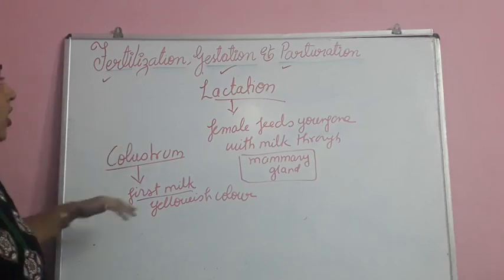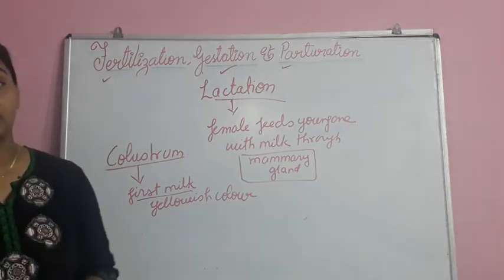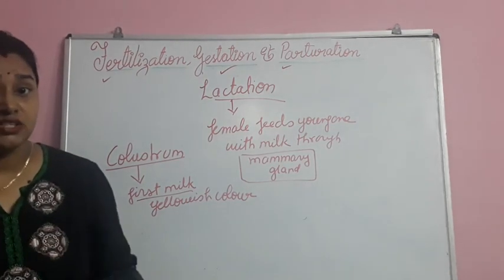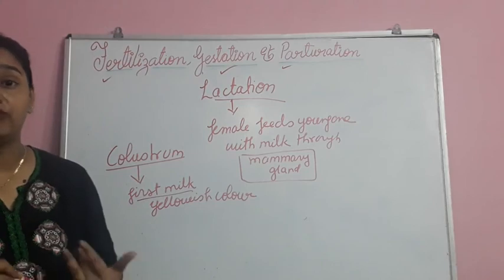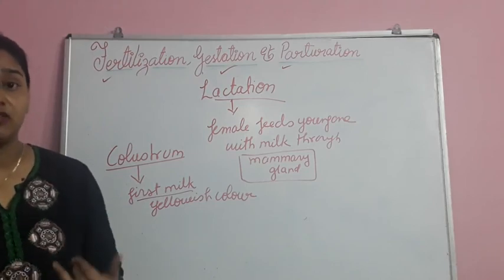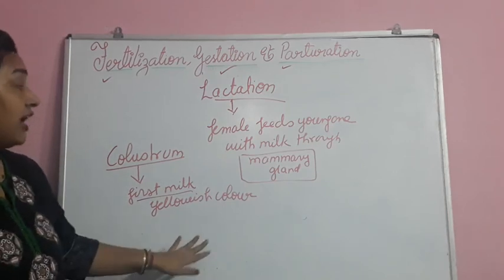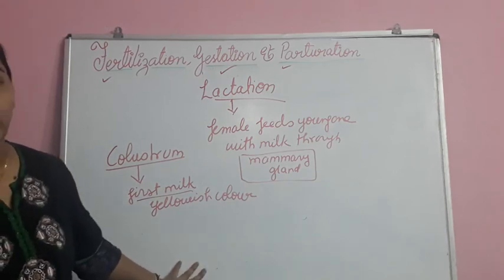So this is all about the human reproductive system. We have already discussed fertilization, gestation, parturition, the reproductive parts of the male and female, primary sex organs, secondary sex organs, and primary and secondary sexual characters. So here we have ended with the human reproductive system.